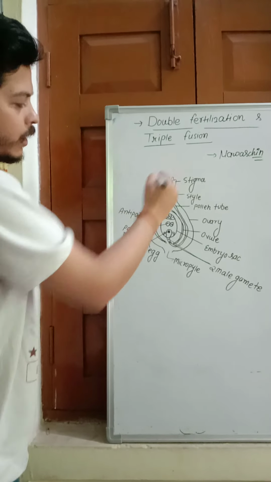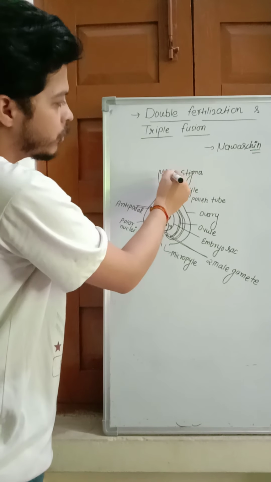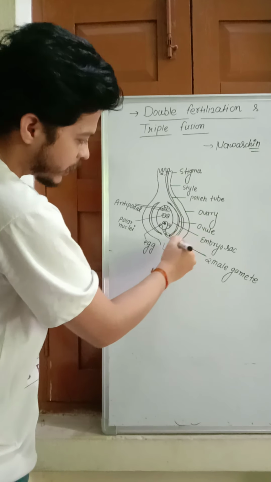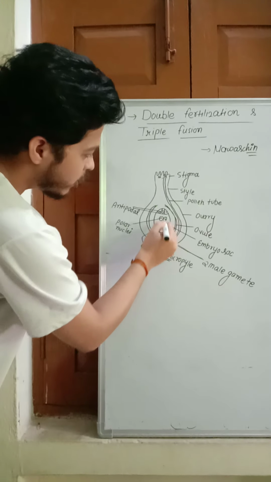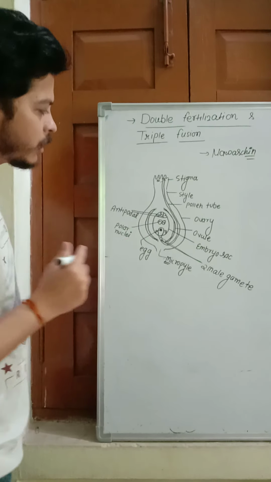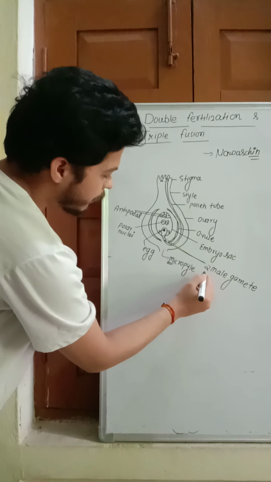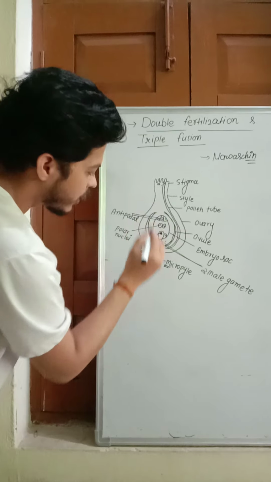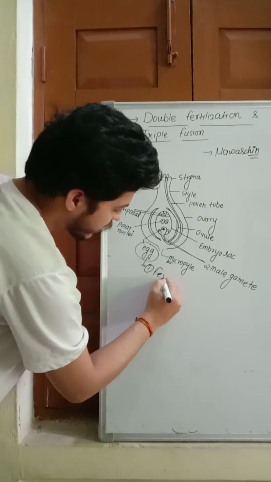So we see this figure. That is the structure of a carpel or pistil, where the pollen tube enters the stigma, germinates, and reaches the ovule through the micropyle. That is the ovule structure, inside the ovary. We discussed previously that the ovule contains the egg cell. There are two male gametes. The first male gamete fertilizes the egg cell. That is called first fertilization.